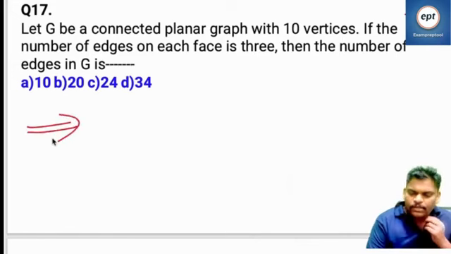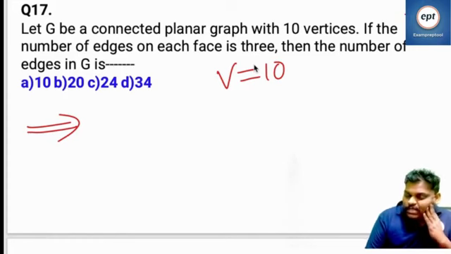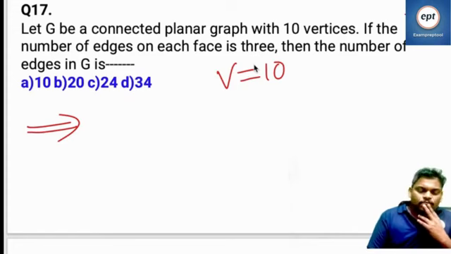Yeah, what is the answer for this? Vertices 10. If the number of edges on each face is 3, then the number of edges in G is.